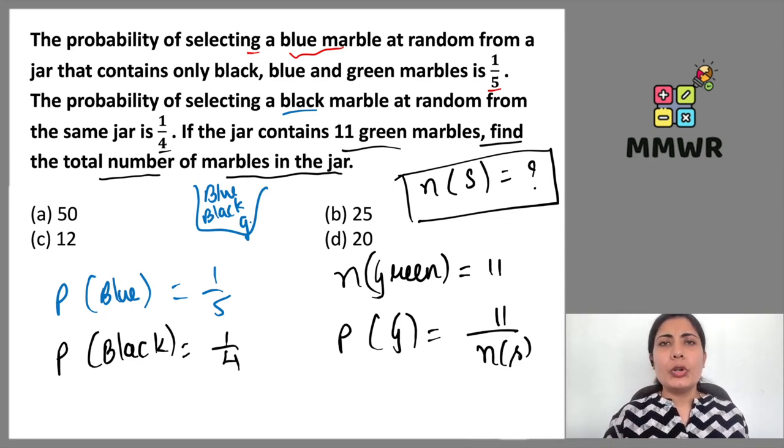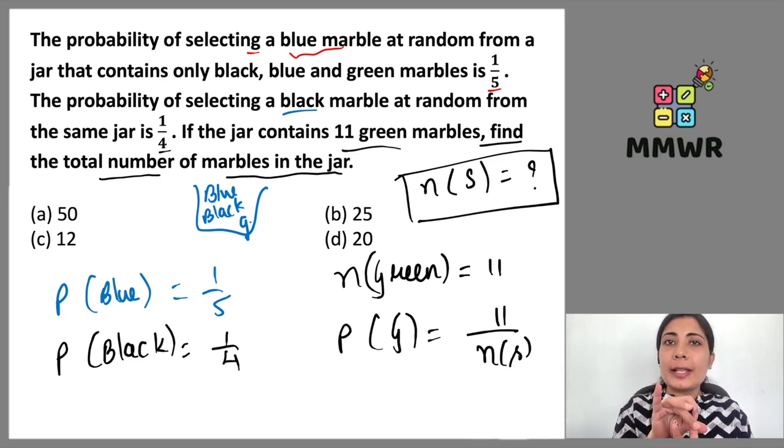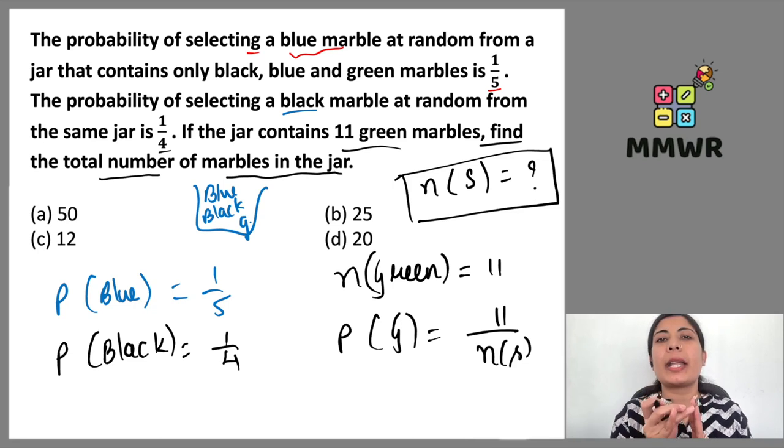Okay. So for this problem we first have to look at what type of events they are. If we observe very well, in one jar three types of marbles are there. So when we are taking out blue, the combined probability of black and green will be the complement. All three of them are elementary events of each other.